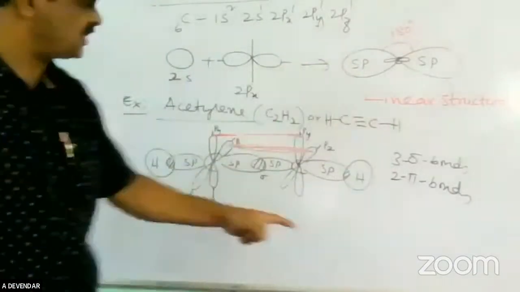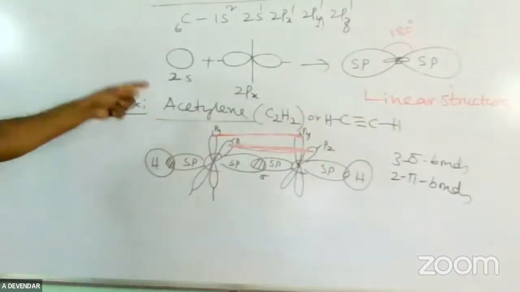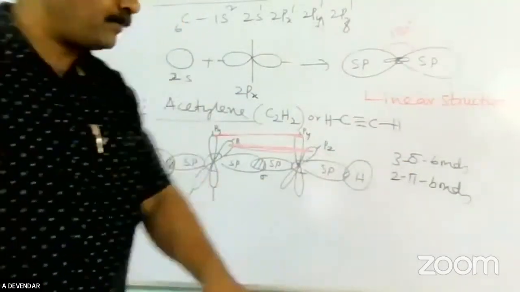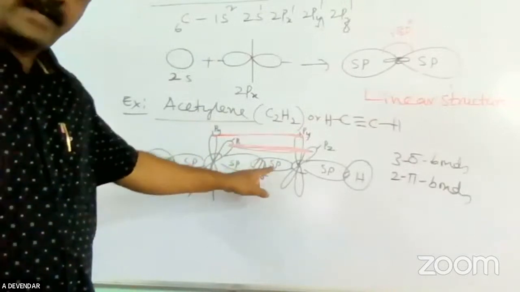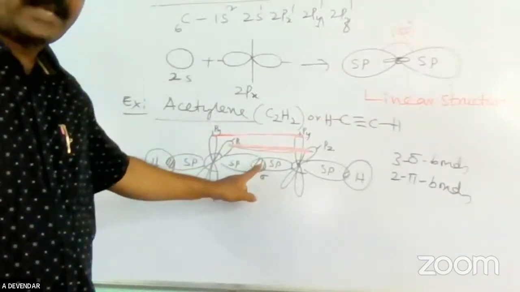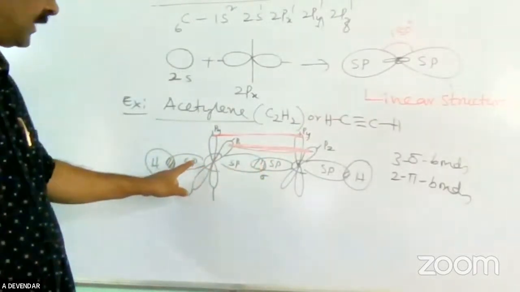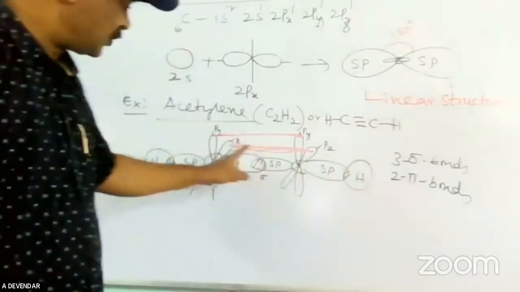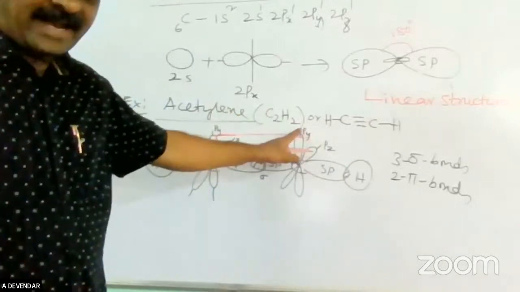It is a linear structure. It is an ethylene molecule. In the ethylene molecule, 3 sigma bonds are present, because of the 3 sigma bonds, this belongs to sp2. That means 1 sigma bond is present between the sp2-sp2, another sigma bond between the sp2 and H, another sigma bond sp2-H. 2 pi bonds are p-p lateral overlapping.